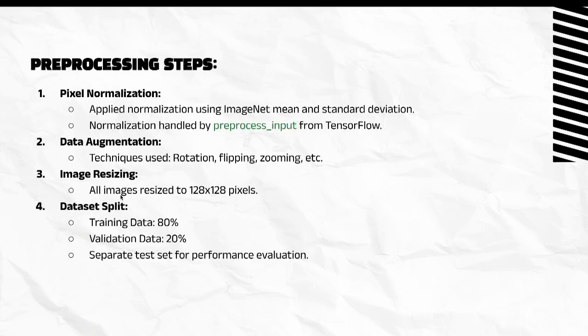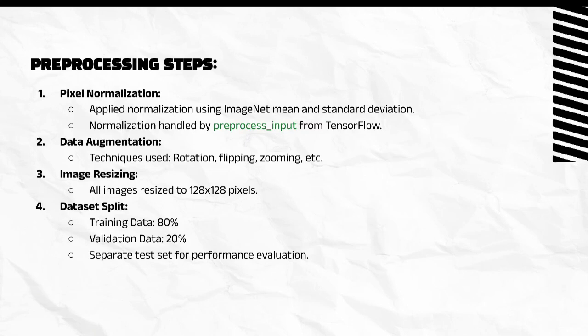Moving on to the next slide, we have our pre-processing steps here. To ensure the machine learning model performs optimally, we implemented a series of pre-processing steps. These include pixel normalization, where this step applies normalization using ImageNet's mean and standard deviation values to align our data with pre-trained model standards. The TensorFlow preprocess_input function handles this step seamlessly. The second one is data augmentation, where techniques such as rotation, flipping, and zooming were applied to artificially increase the size and diversity of our training dataset, improving the model's robustness too.